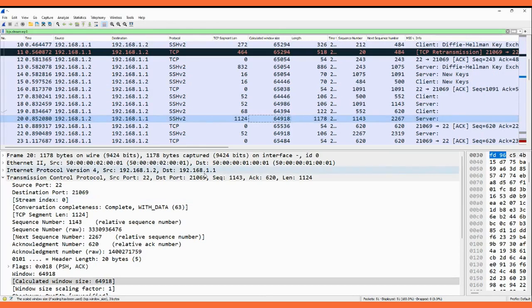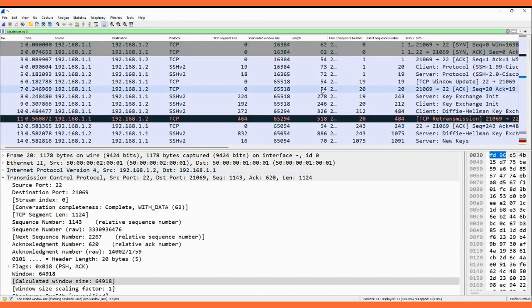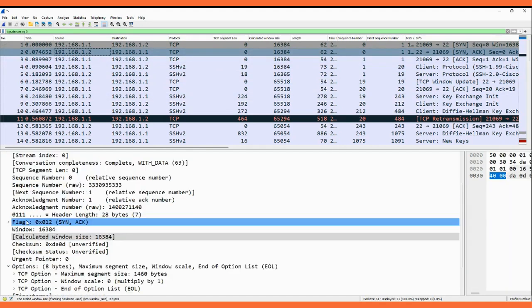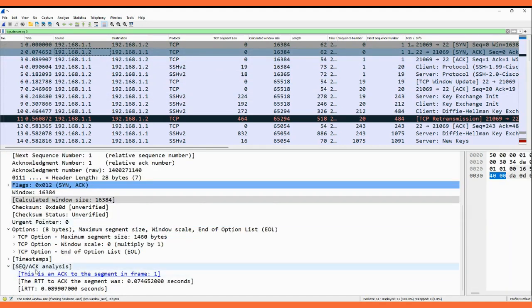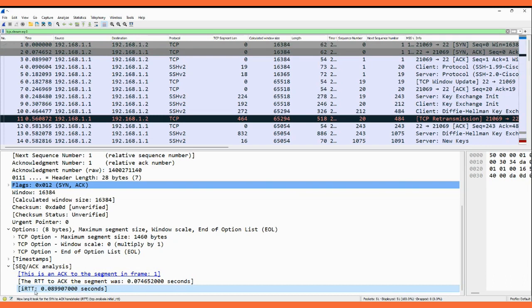Let's see the initial round trip time also, as that is also required to calculate the TCP throughput. Here in packet number 2, where the SYN and ACK flags are set, if we come down to the sequence acknowledgement analysis, the RTT to ACK segment is telling us the initial round trip time is 0.08 millisecond. So this is how we can see the round trip time, the latency. In the TCP three-way handshake, where the SYN-ACK packet comes, in the selective acknowledgement analysis we can find this value. Wireshark is calculating the initial round trip time. Here this packet is showing 0.08 second.